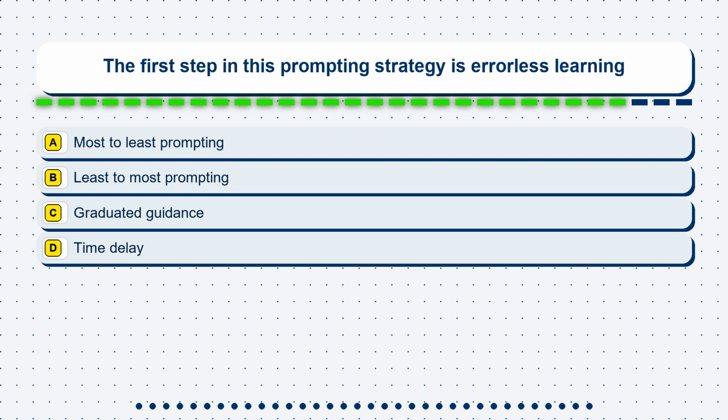Question 6. The first step in this prompting strategy is errorless learning. Option A: most to least prompting. Option B: least to most prompting. Option C: graduated guidance. Option D: time delay.